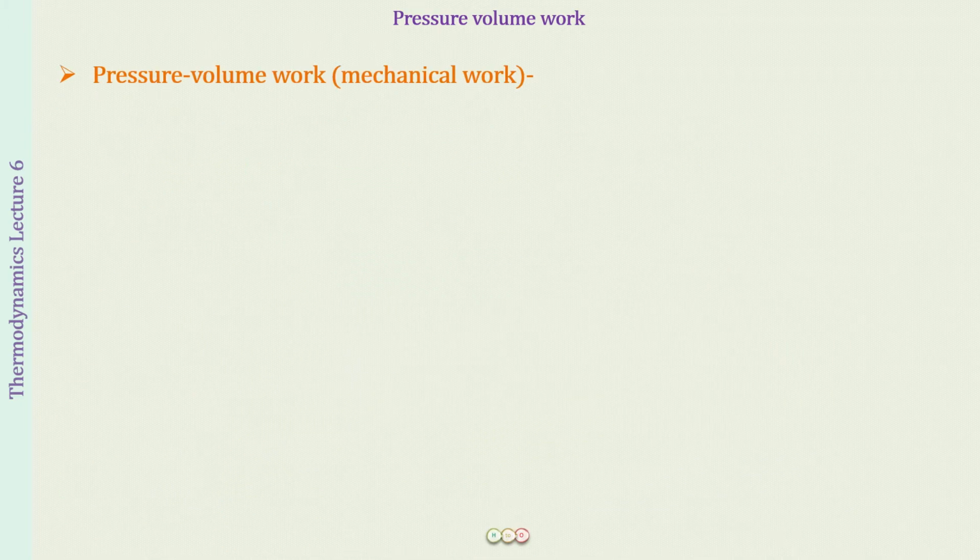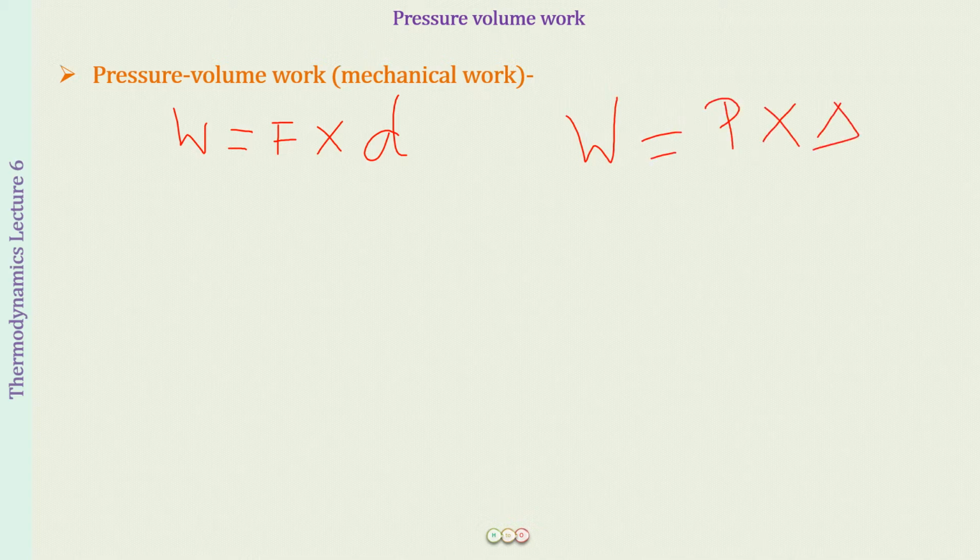So when I say pressure volume work, what do I mean by that? First of all, you should understand why this pressure volume work is called work itself. What you know till now is that work is equal to force into displacement, which I'm writing as F into D. This is work. That is what you know. And now what you have learned is that if we have a pressure which causes a change in volume, the product of that too is also called work.